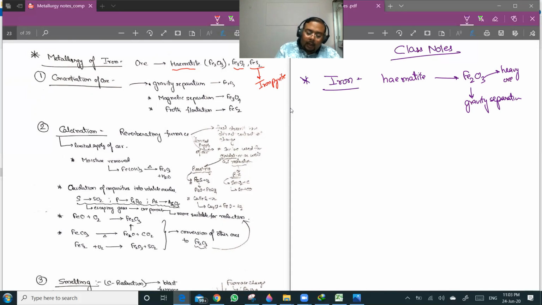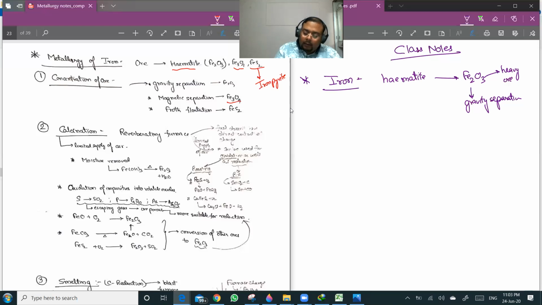If the ore is Fe3O4, we go for the magnetic separation method. If it is FeS2, which is a sulfide ore, we go for the froth flotation method for the concentration of the ore. After that we go for calcination in a reverberatory furnace.